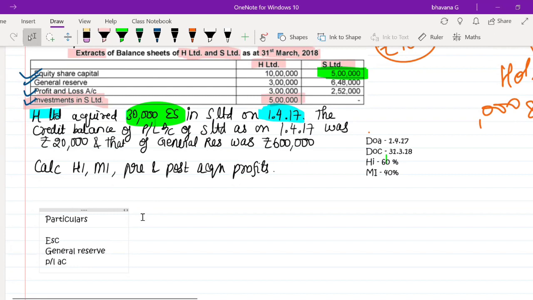What is the next column that you have to prepare? You have to prepare pre-acquisition. Then you have to prepare post-acquisition. In post-acquisition, always remember that you will have to write three things. So here you will have to write equity.